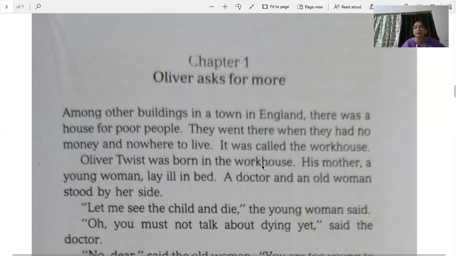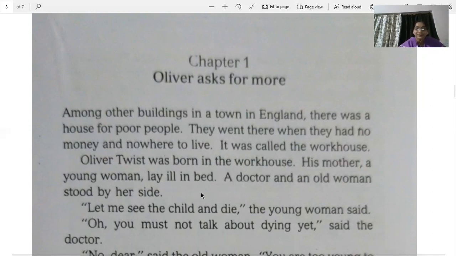Oliver Twist was born in the workhouse. His mother, a young woman, lay ill in bed. A doctor and an old woman stood by her side. So the opening of the story is that Oliver Twist is born in a workhouse, which means his parents could not afford for him to be born in a good hospital. His mother was a young woman lying ill in bed. She was very weak, very ill, poor thing. She didn't have money to go to the doctor, so she was taken to the workhouse. Now there, a doctor and an old woman stood by her